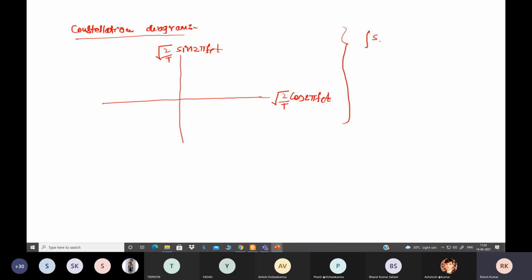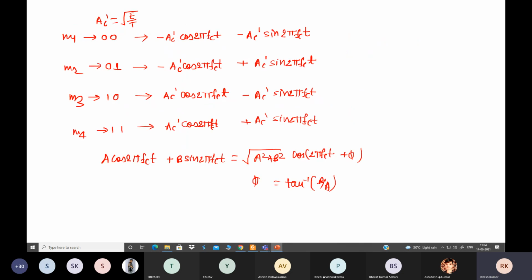For the first symbol, if you want to find the energy, it is the integral of S1 square of t dt from 0 to T. And what is S1? See here, minus AC dash cos 2 pi fct minus AC dash sin 2 pi fct.